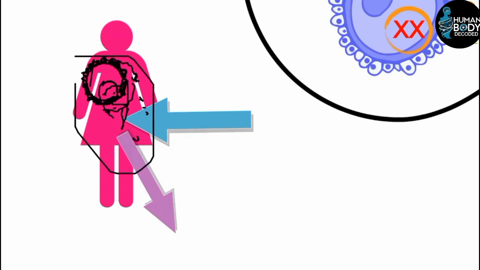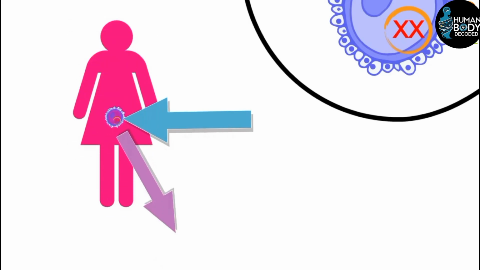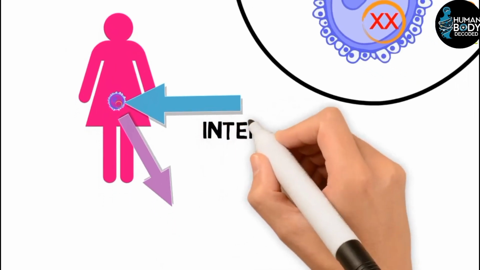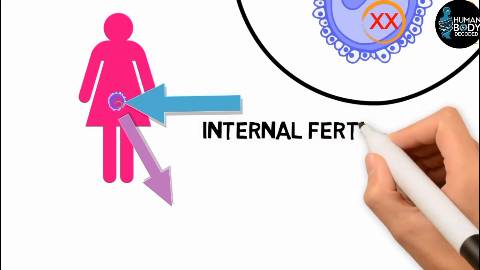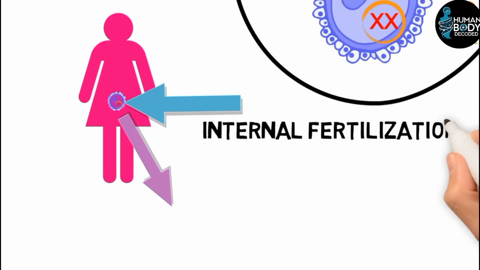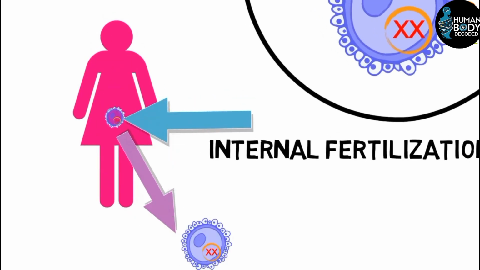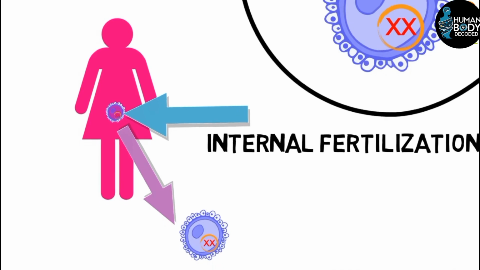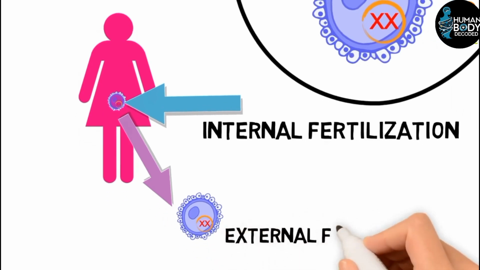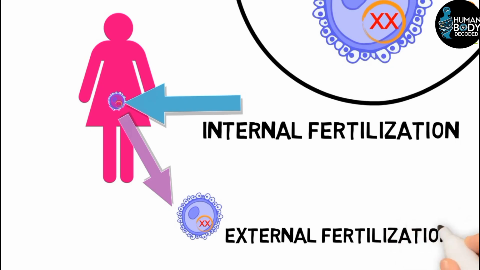Females produce eggs either inside or outside their bodies. If the egg is produced inside the body, fertilization will naturally take place inside as well. However, if the egg is produced outside, fertilization can happen either inside or outside the body.